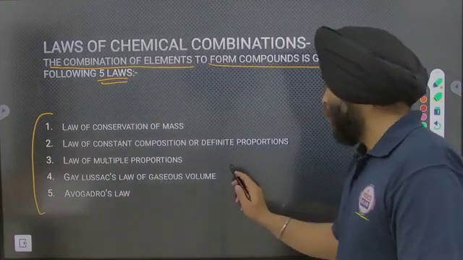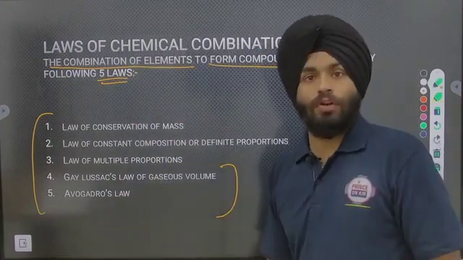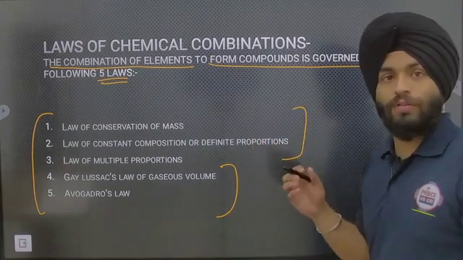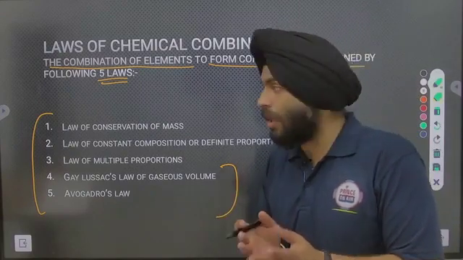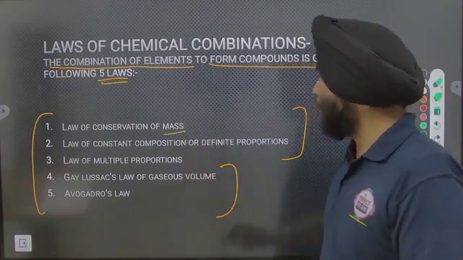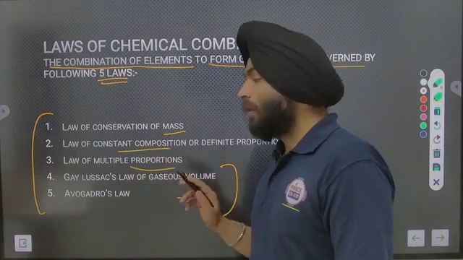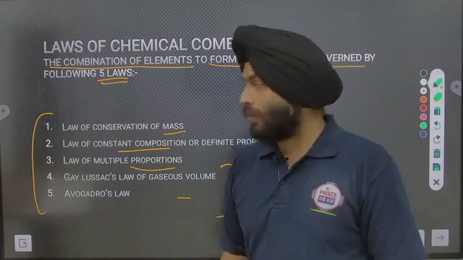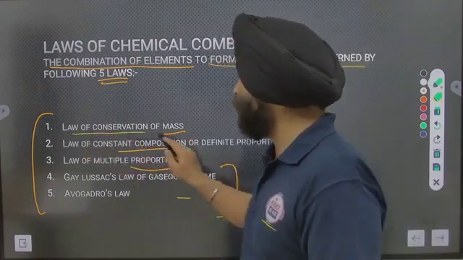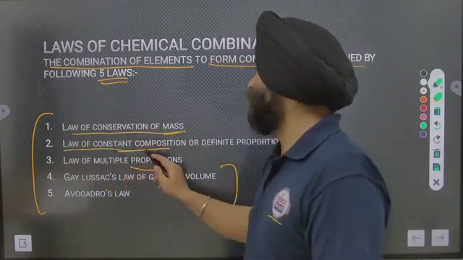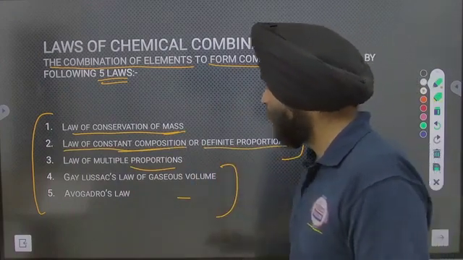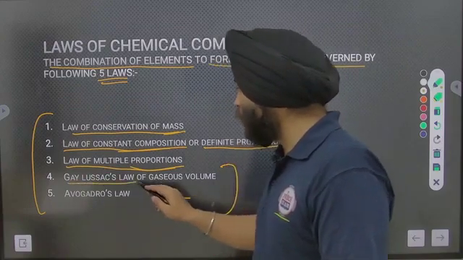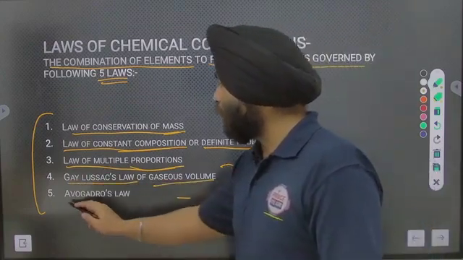If any chemical combination is done, only these 5 laws may apply. Three of these laws are based upon mass, and the last 2 laws are based upon volumes. The first is the law of conservation of mass, the second is the law of constant composition and definite proportions, the third is the law of multiple proportions, the fourth is Gay-Lussac's law of gaseous volume, and the fifth is Avogadro's law.